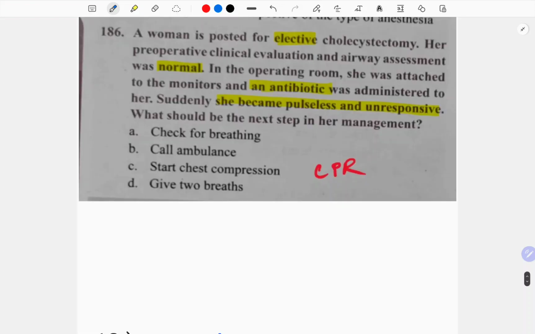A woman is posted for elective cholecystectomy. Her airway assessment is normal. In the operating room, she was attached to monitor and antibiotic was administered. Suddenly, she became pulseless and unresponsive. What should be the next step in her management?